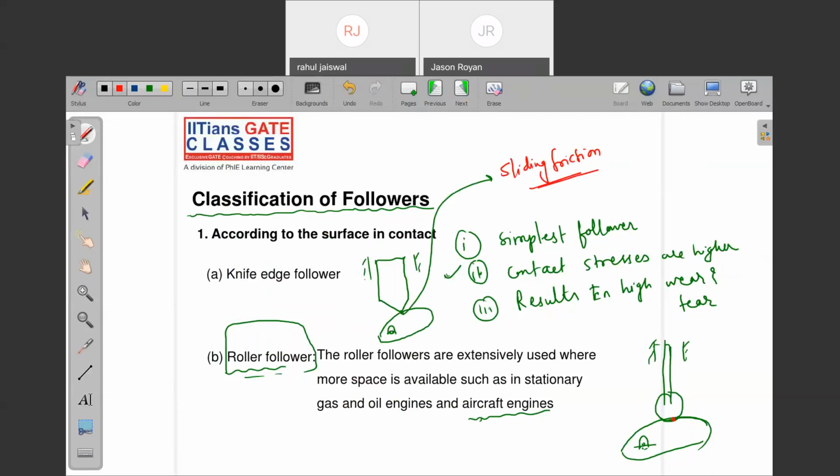When I contact here, which friction is acting here? Rolling friction. I know the sliding friction is higher than the rolling friction. Yes or no? Right. So these are the differences between knife and roller follower.